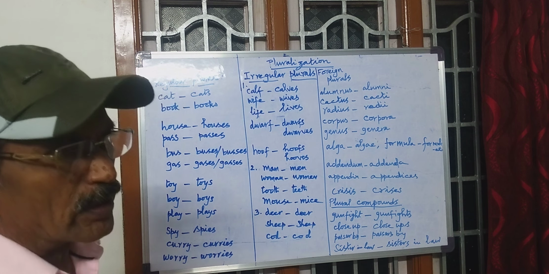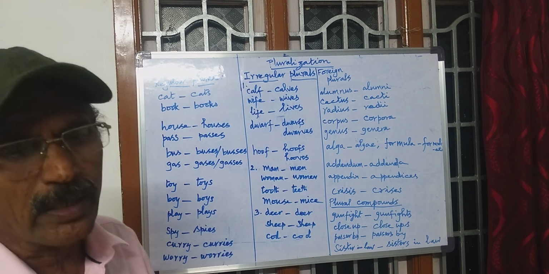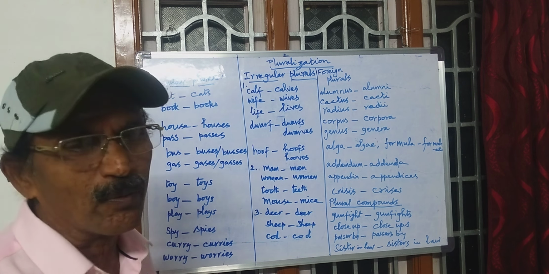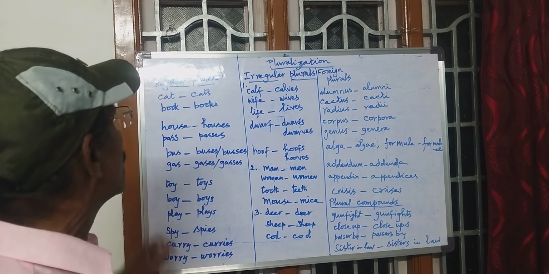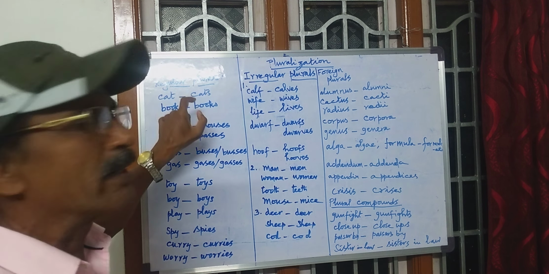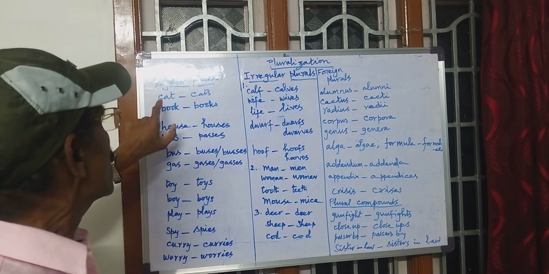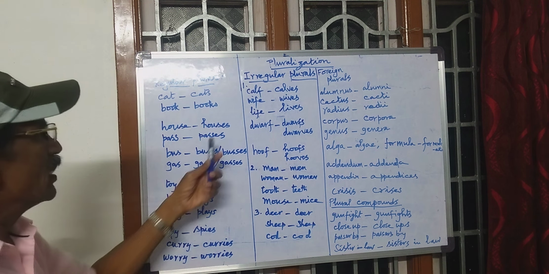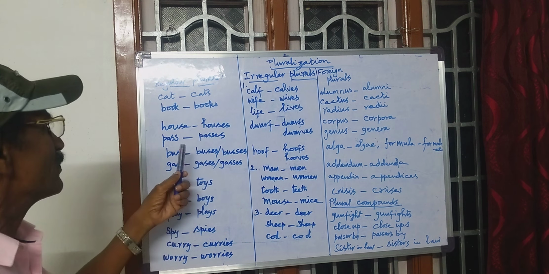But if we thoroughly discuss what is the actual pluralization, we will find many things. In the regular pluralization, the count nouns take either the S suffix or ES suffix.